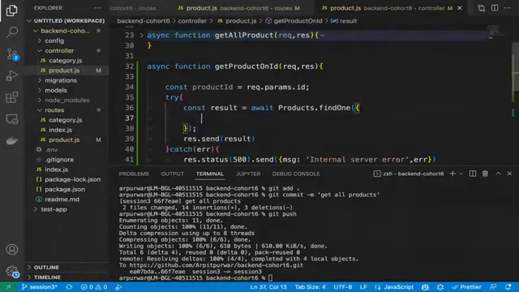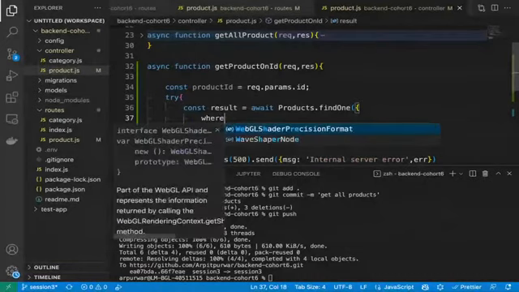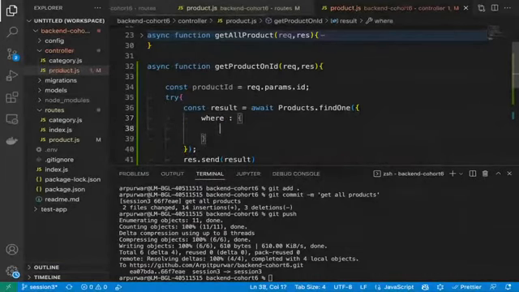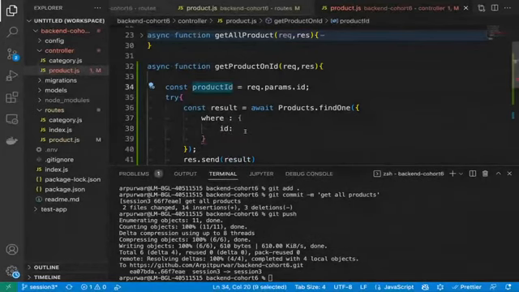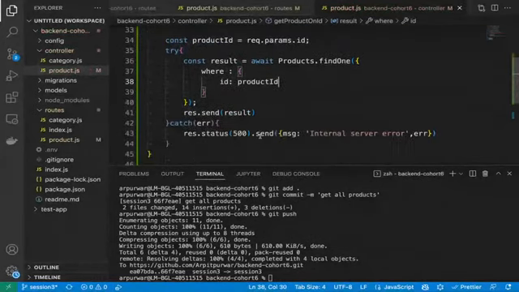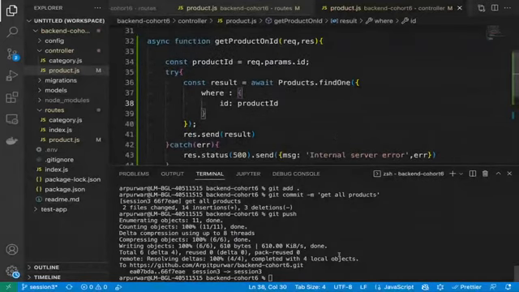And then we need to pass the where attribute. Where ID equal to product ID. That's all I think, guys. That's all you need to do. And I think it will work. Let's check it out.